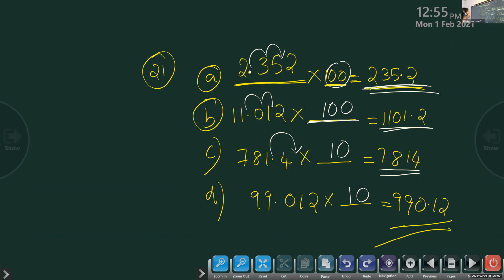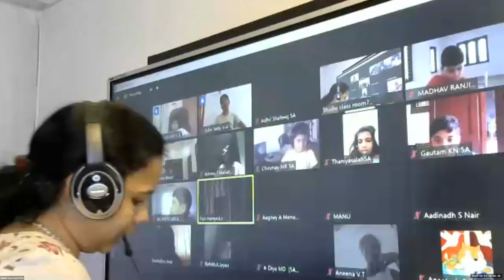99.012. When you multiplied with 10, that means the digit is moved to the right side by 1 digit. That's why this 99, when you multiply, has one more digit after 99, then put the decimal point. 990.12. Okay, so children, we have done till question number 21.